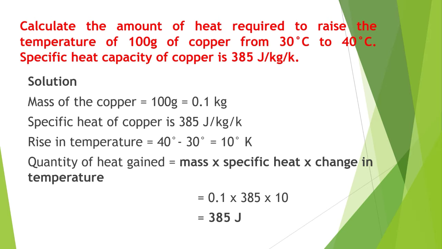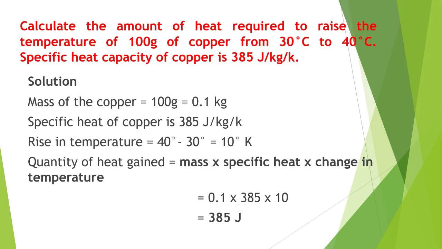Next, we know the specific heat capacity of copper is S, 385 joule per kg per K. And also we know the mass of the copper. Here they gave 100 gram. The unit should be in kg, so we just convert the gram into kg. That's why here I'm putting 0.1 kg. So simply you just multiply it here.